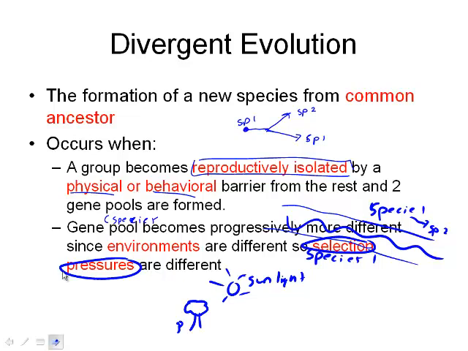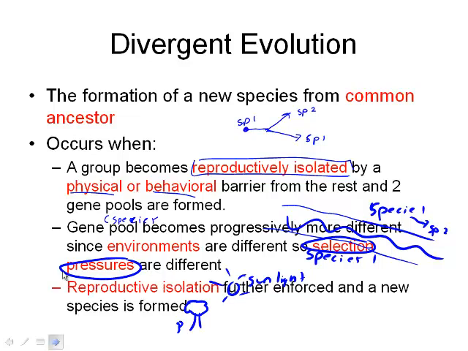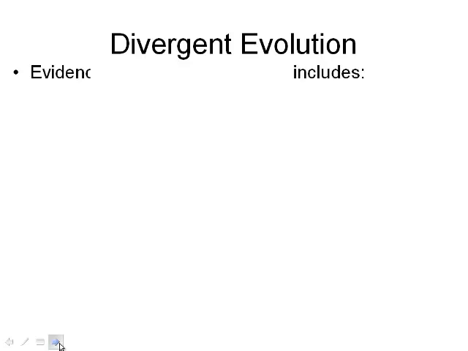Okay. All right. Reproductive isolation. All it means is that you're not able to reproduce with certain organisms in another area. And so what happens if you can't reproduce with an organism in a certain area, you're going to end up becoming your own species. Okay, so divergent evolution, we just talked about what it is. Now we can talk about some evidence for it.